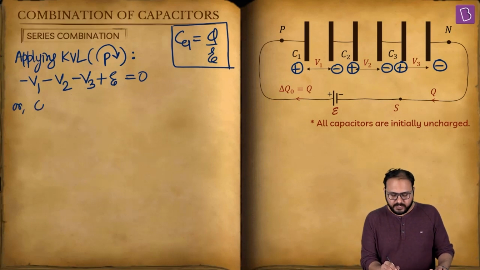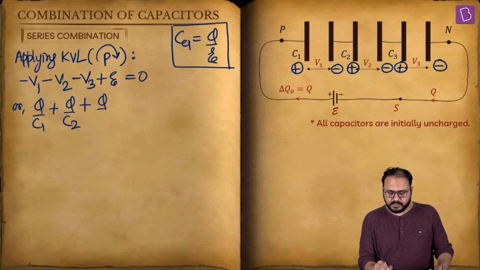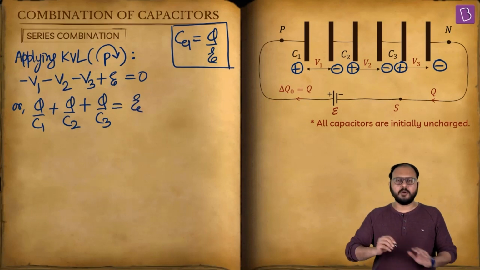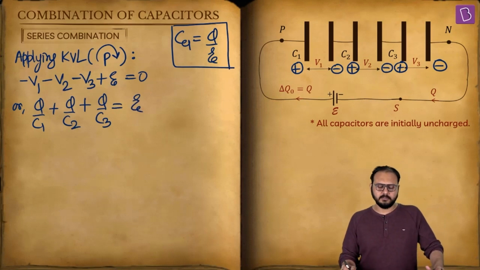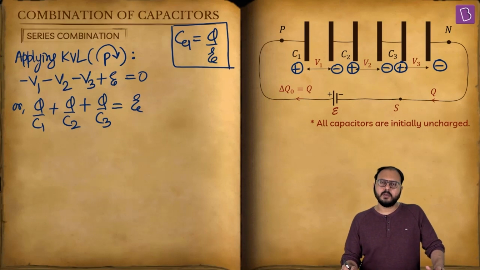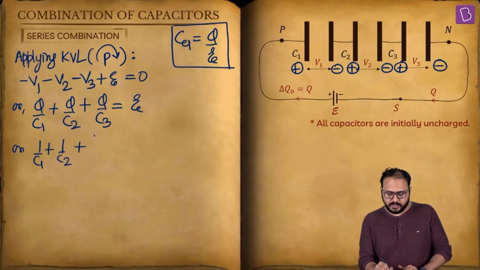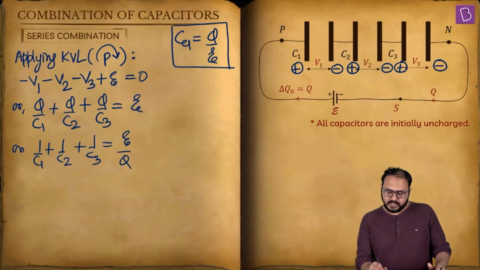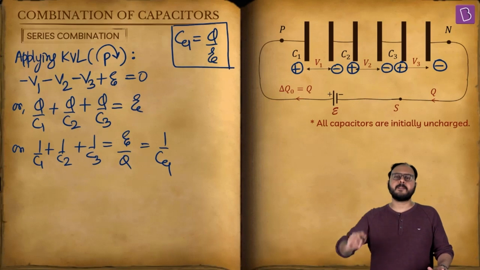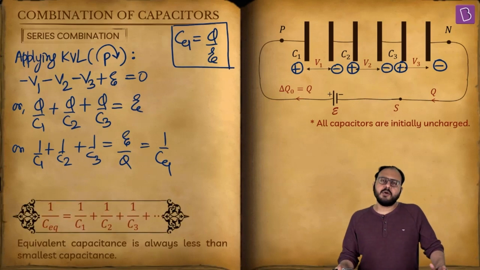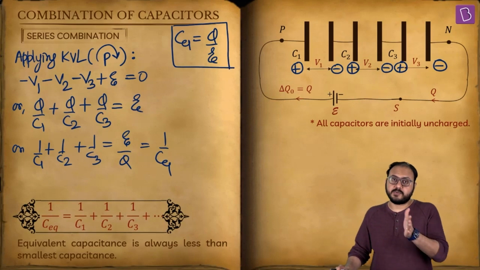But what is V1? Sir, V1 is Q by C1. V2 is Q by C2. V3 is Q by C3. And I take E that side. So all is hunky-dory. Any other problems so far? No, sir. Okay. Can you take Q common and take it that side? Then 1 upon C1 plus 1 upon C2 plus 1 upon C3 is E by Q. What is E by Q? Sir, it is 1 upon C equivalent. So what did you just get? 1 upon C equivalent is equal to 1 upon C1 plus 1 upon C2 plus 1 upon C3.